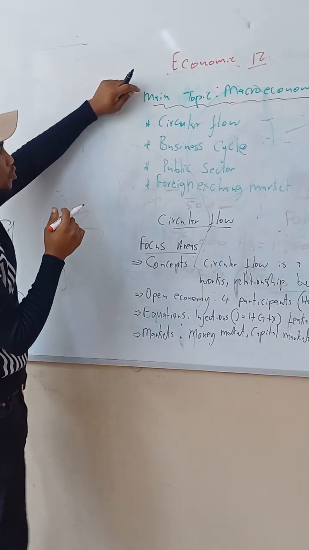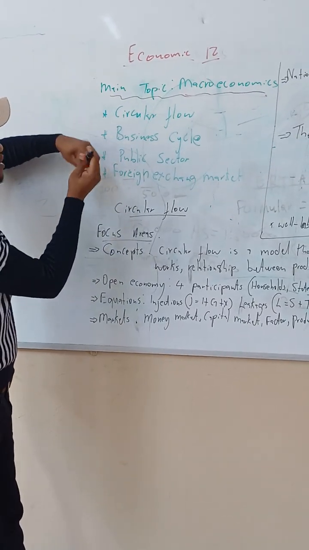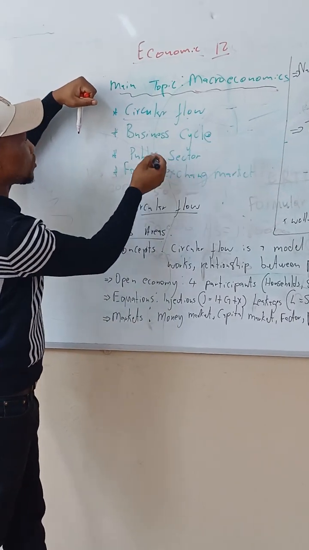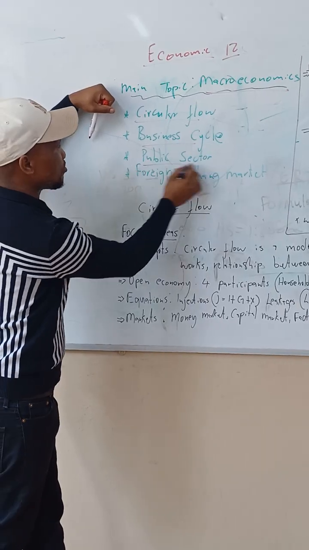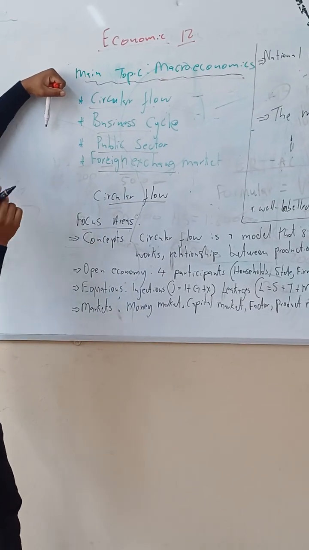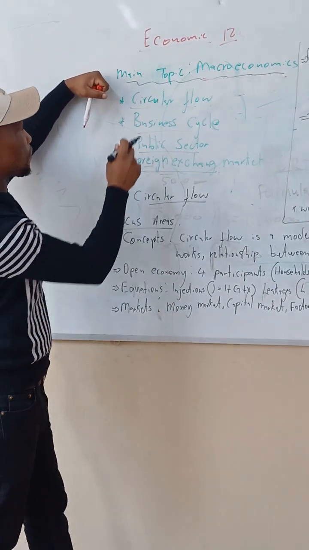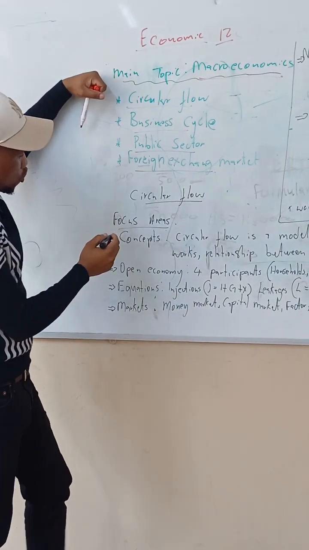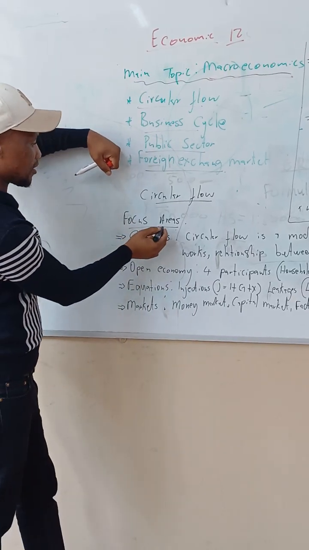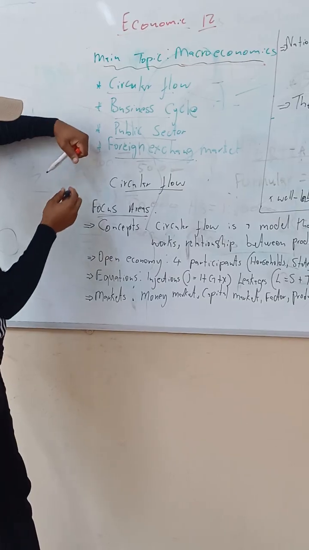Phaa kuyo i-macroeconomics we have 4 sub-headings phaya. The first one phaya is-subheading yintoni? Circular flow, be-business cycle, be-public sector, and then be-foreign exchange market. But now I want us to focus kwi-topic yokuqala, which is the circular flow. Sijonge phaa kwi-circular flow uba zeziphi i-focus areas whereby ilena funeka ifocuse kuzo.